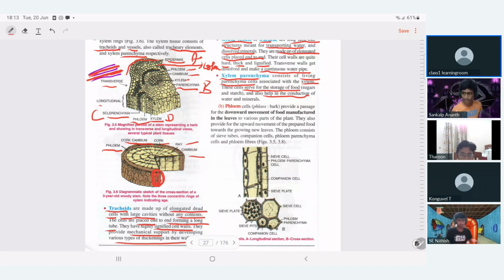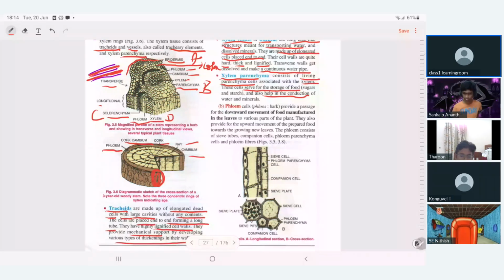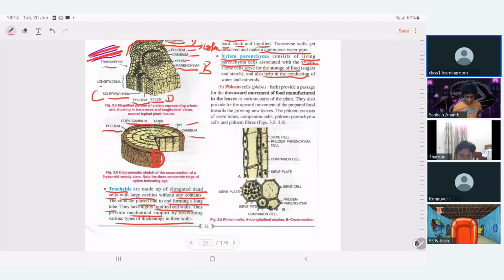Now let's discuss phloem. Phloem is also called bark. They provide a passage for the downward movement of the food manufactured in the leaf.